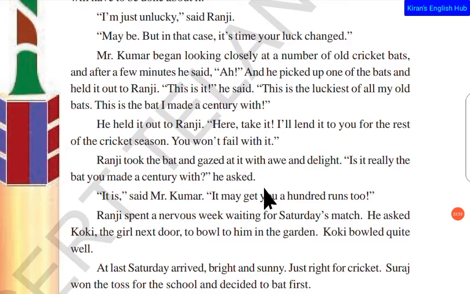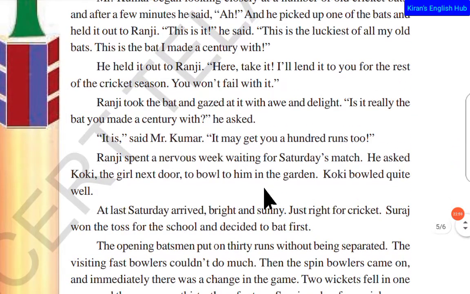Just like that, here also Ranji is more thrilled because Kumar had made a century. Kumar said, this is the bat with which I made a century. And when he handed it to Ranji, Ranji was thrilled. Oh my God, I am holding a bat that made a century. He was very happy, and he asked Kumar to confirm, and Kumar said, yes, it is, and it may get you 100 runs too. You can also make 100 runs because it is a very good bat.